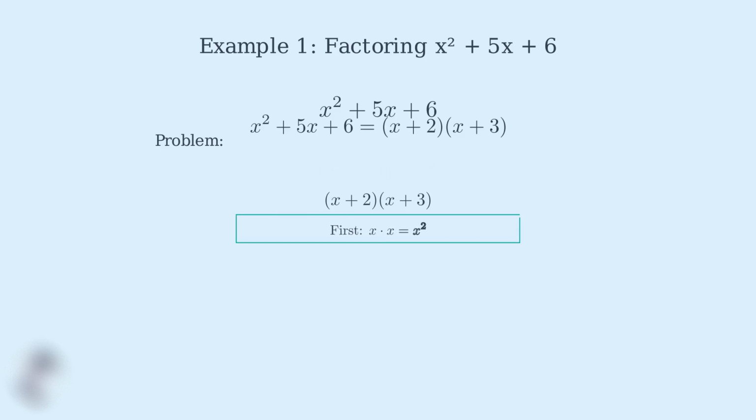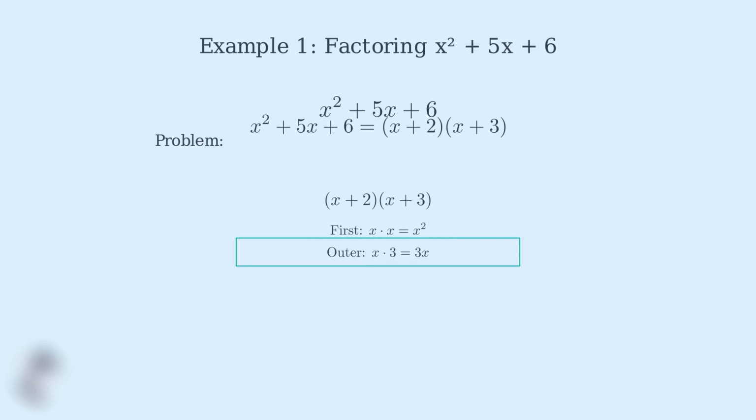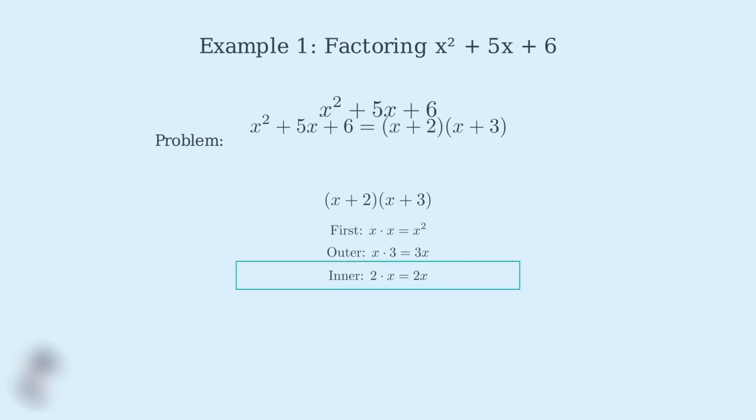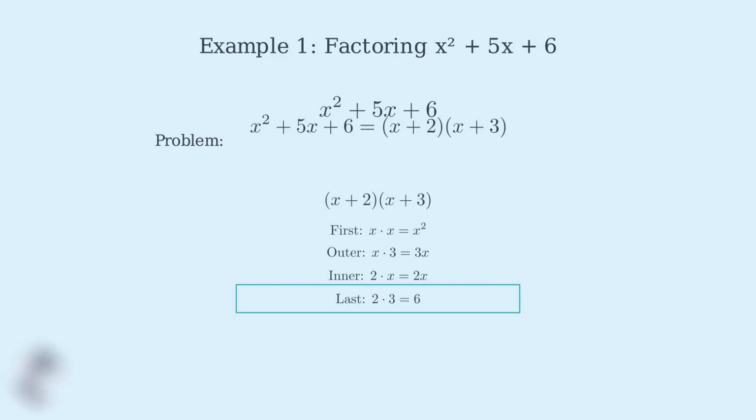First, we multiply the first terms. X times x equals x squared. Outer means we multiply the outer terms. X times 3 equals 3x. Inner means we multiply the inner terms. 2 times x equals 2x. Last, we multiply the last terms. 2 times 3 equals 6.